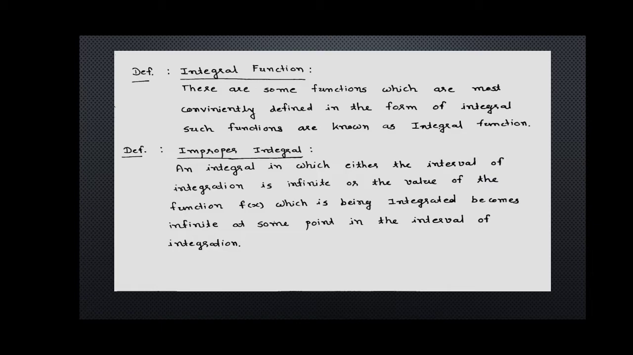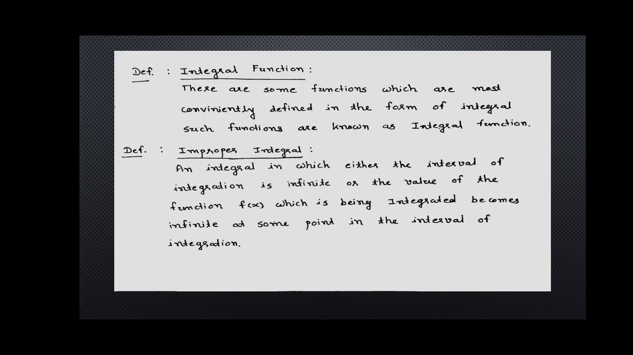For this, we have to know about integral function. So here is the definition of integral function. There are some functions which are most conveniently defined in the form of integral. Such functions are known as integral function. Next definition is improper integral.